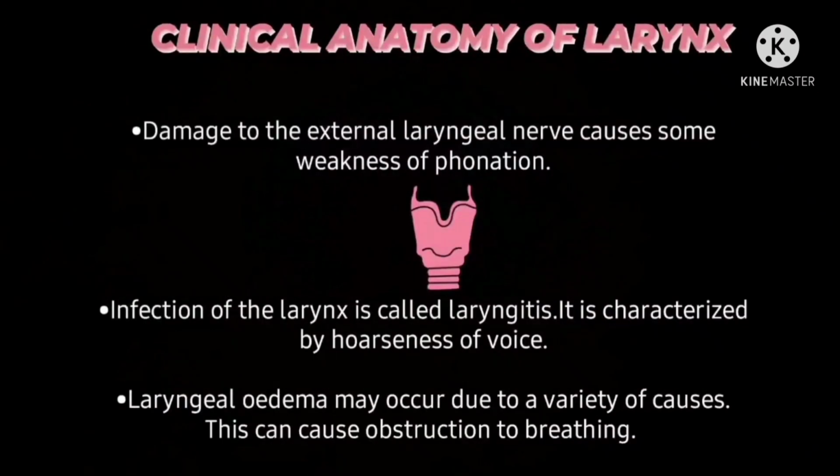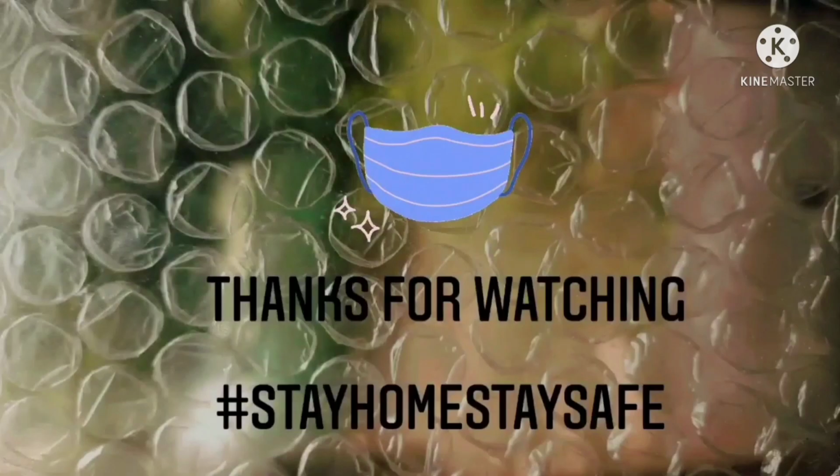At last, the clinical anatomy of the larynx: damage to the external laryngeal nerve causes weakness of phonation. Infection of the larynx is called laryngitis, and laryngeal edema causes obstruction to breathing. I hope you understand.